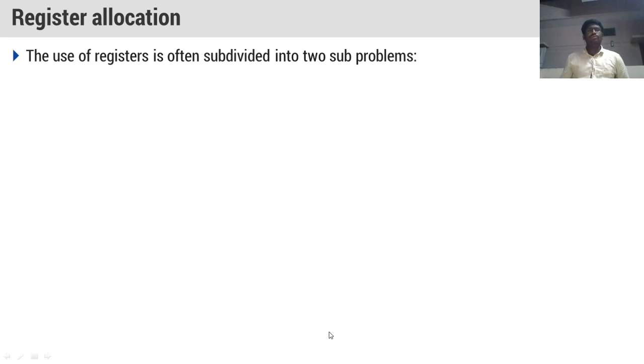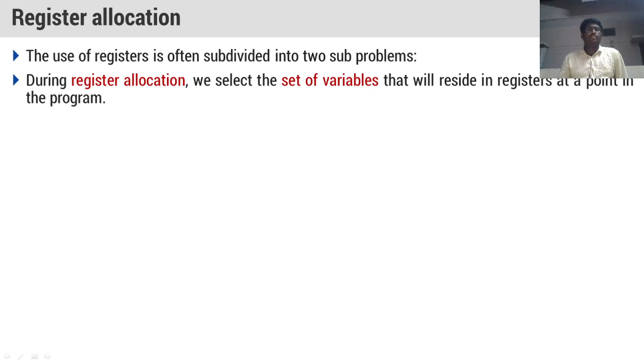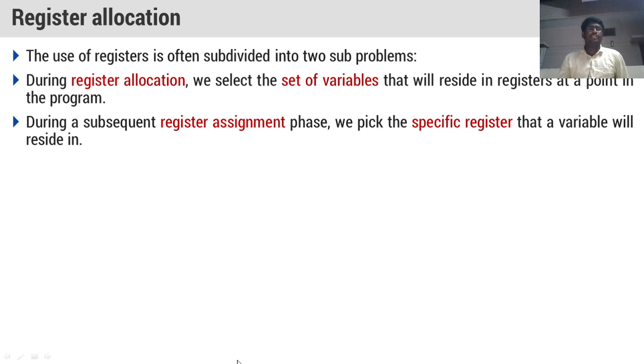And next one is register allocation. We know that the use of registers is often subdivided into two subproblems. One is register allocation, where we select the set of variables that will reside in the registers at a point in the program. And during a subsequent register assignment, we pick the specific register that a variable will reside in.